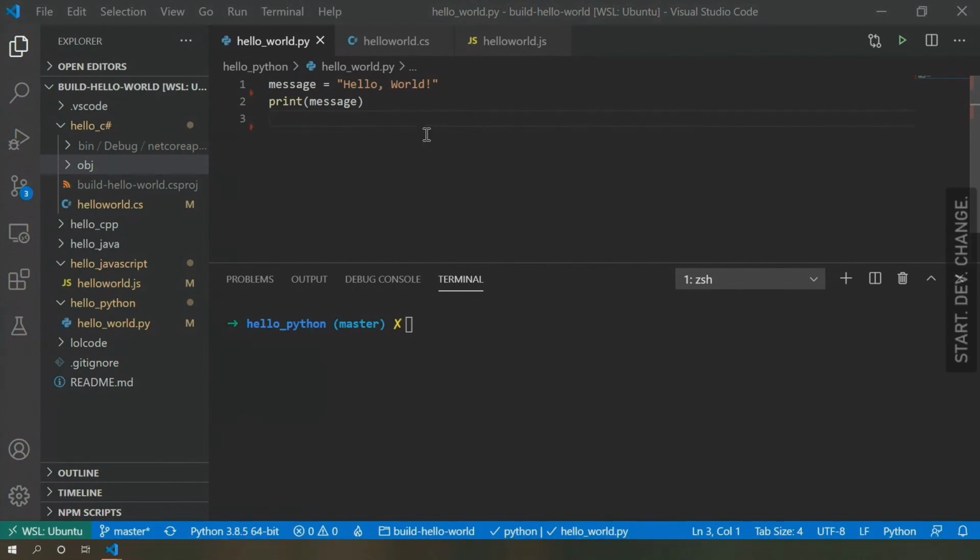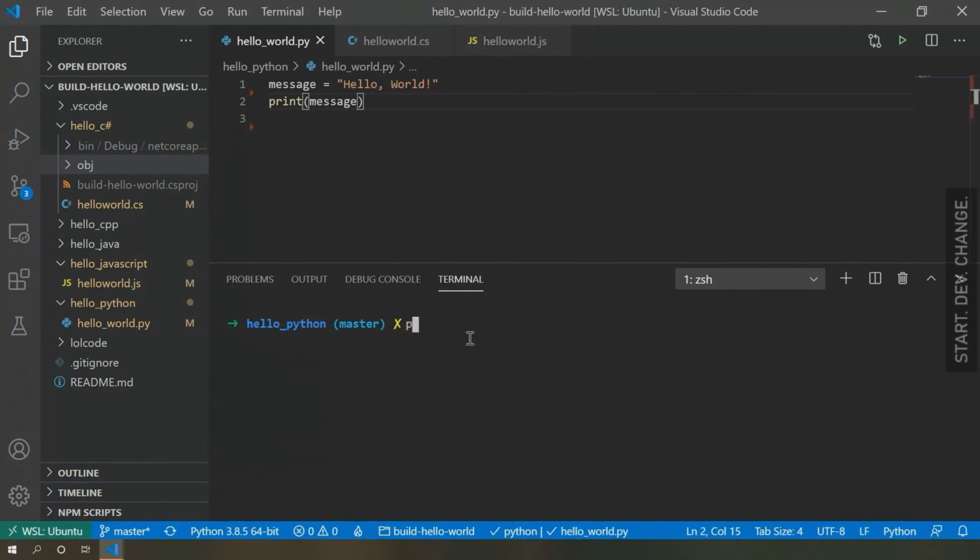So this is the Hello World program in Python. And as you can see, it's just 2 lines of code. It's super simple. All we're doing here is defining a variable called message, and then calling the print function with that variable and printing it out. So it's very intuitive. You can tell exactly what's going on here, even if maybe you don't have a background in coding. I bet if someone had never written code before, they might be able to guess even what's happening here, which is not always common.